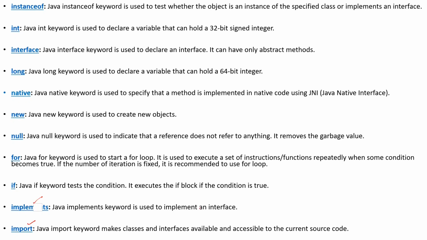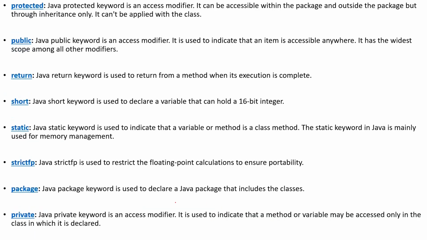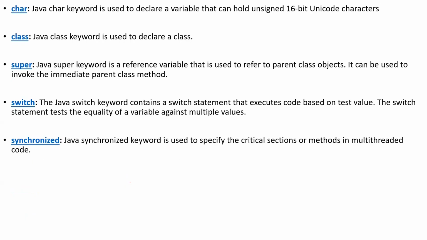So what is the purpose of interface? As I have said, Java does not support multiple inheritance, right? So multiple inheritance can be implemented with the concept of interface. That is the main purpose of interface. Then you have access specifiers, protected, public, private. So you have all these 48 keywords. Then you have super, this keyword. We will use a few keywords to work with programs as well, which we'll see in coming classes.